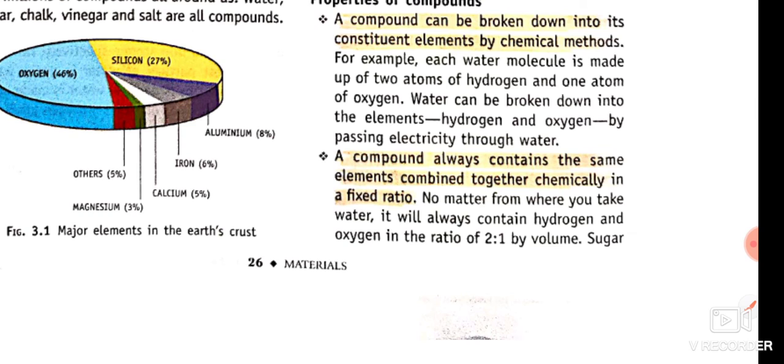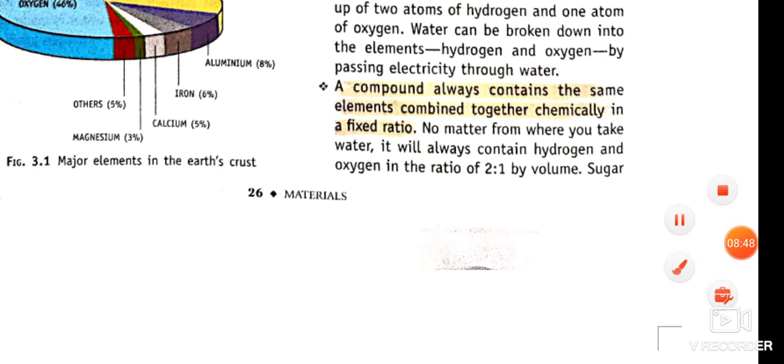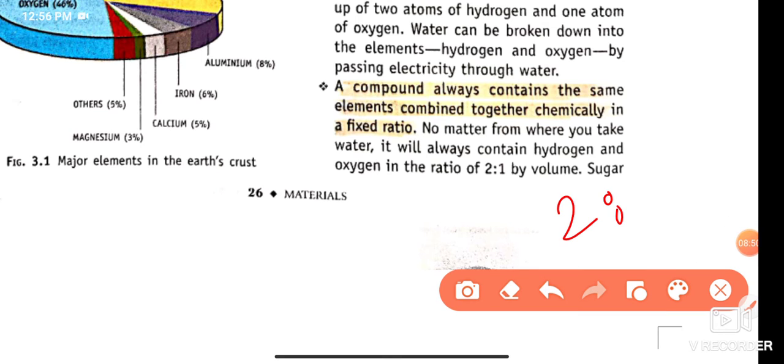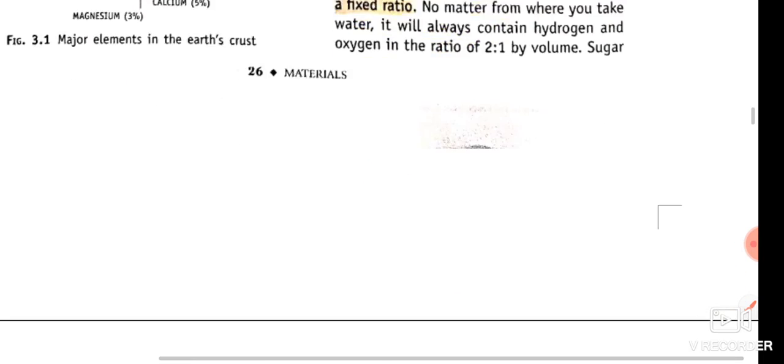A compound always contains the same elements combined together chemically in a fixed ratio. That is, hydrogen is always combined with oxygen in 2:1 to form water. And glucose is always combined in 1:2:1, and sucrose is also combined in 1:2:1.